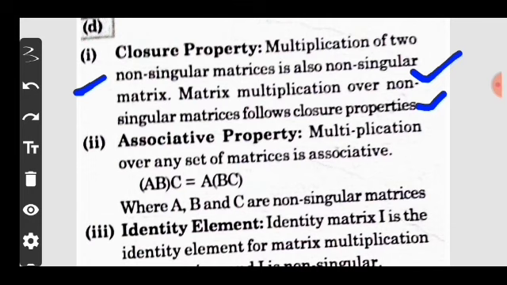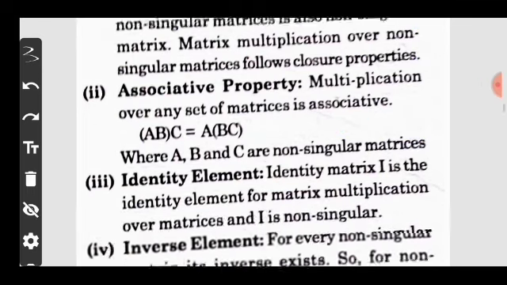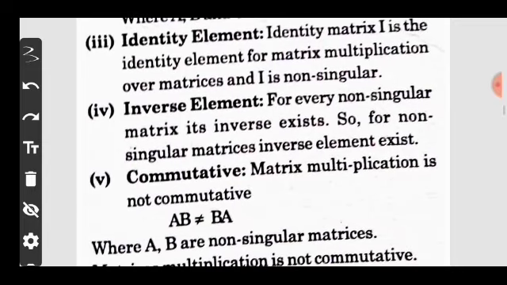Multiplication over any set of matrices is associative, so here A, B, C are non-singular matrices. Next property is the identity element. Here the identity matrix I is an identity element for matrix multiplication, and I is a non-singular matrix, so it also satisfies the identity element.